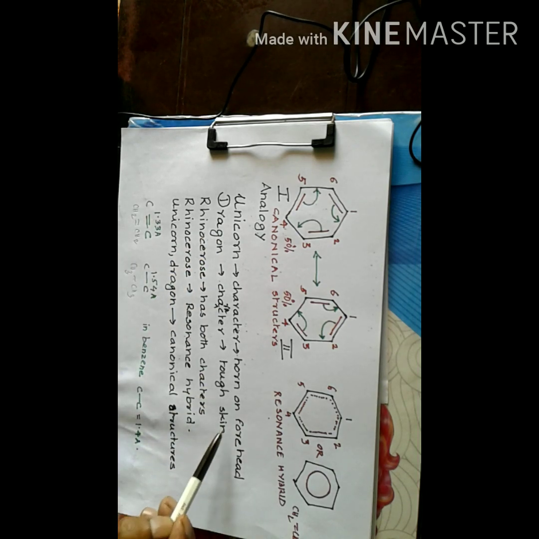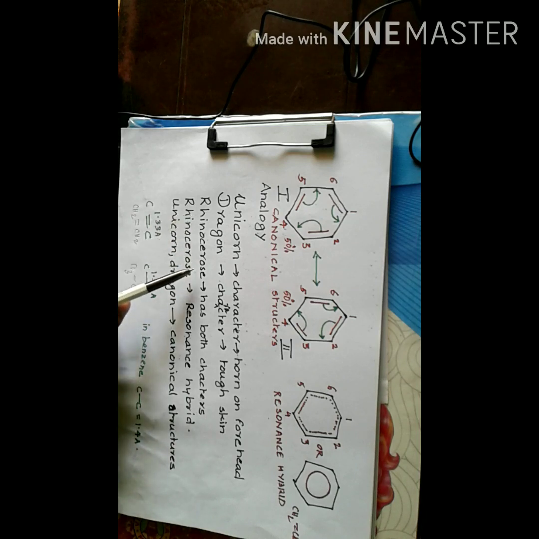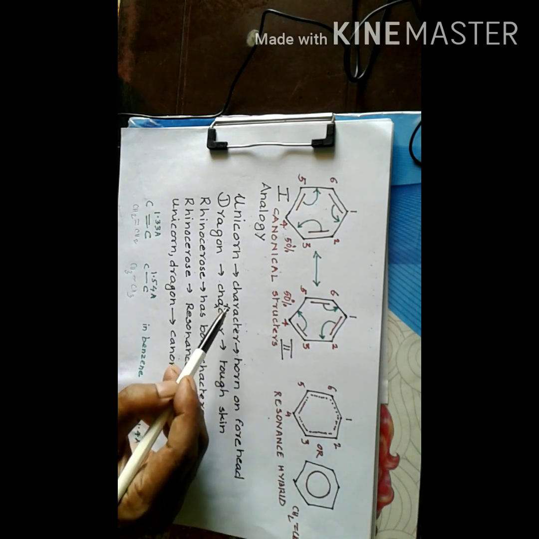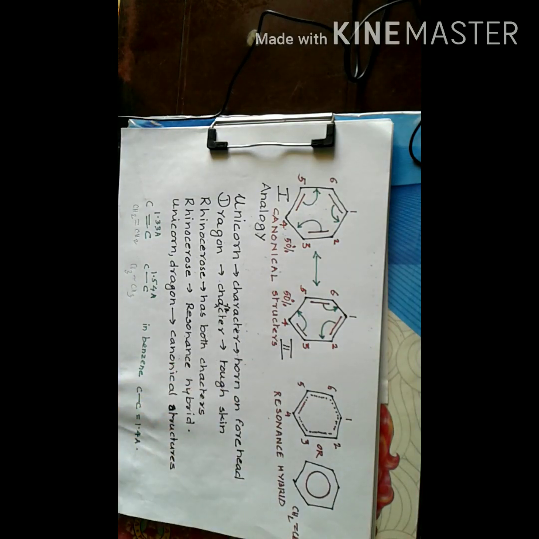Now these two characters are found in a living animal called a rhinoceros. So rhinoceros has both a horn on its forehead and a tough skin. So we can consider rhinoceros as a hybrid variety of these non-living animals, that is unicorn and dragon. Now suppose structure 1 is unicorn and structure 2 is dragon. We can consider the real benzene molecule as the hybrid of these two structures.